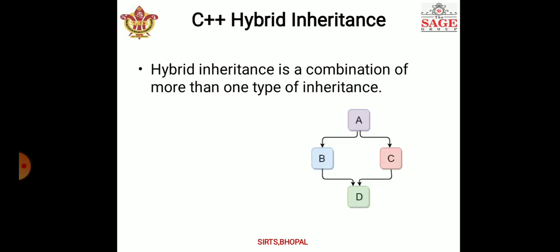And after that we discuss hybrid inheritance. Hybrid inheritance is a combination of more than one inheritance, right? Here you can see a combination of two inheritances: the first is multiple inheritance, and the other is multi-level inheritance. Here you can see the diagram so that you can easily understand. A is a base class having some properties, and after that B and C are derived classes, and B and C are the base classes for D. So you can say it is a combination of one or more inheritances, right?